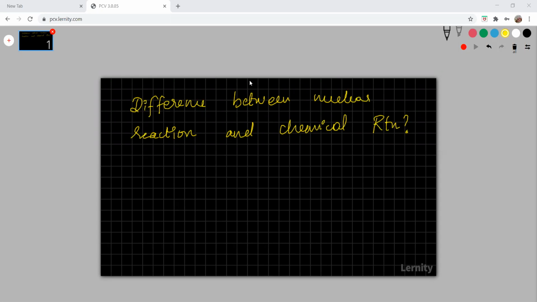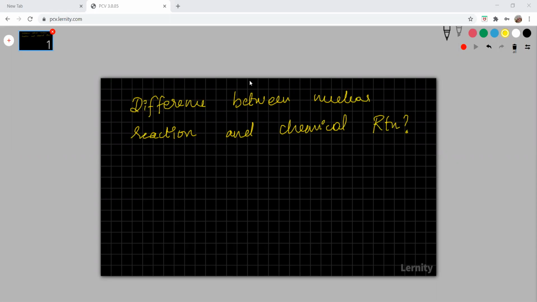Then? And in nuclear reaction, protons and neutrons react inside the nucleus. And in chemical reaction, electrons react outside the nucleus. Ma'am, nuclear reaction has a change in mass, but in chemical reaction, reactants and products have equal mass. Good. That much. Very good. Very detailed difference you have brought up. Good, Rashmi. Thank you.